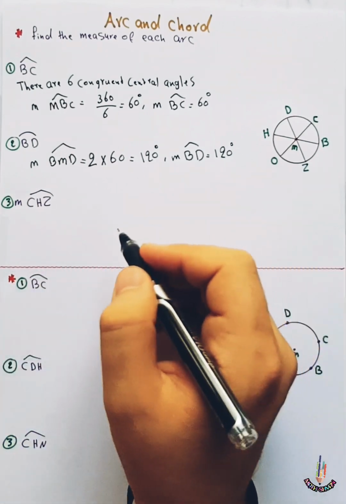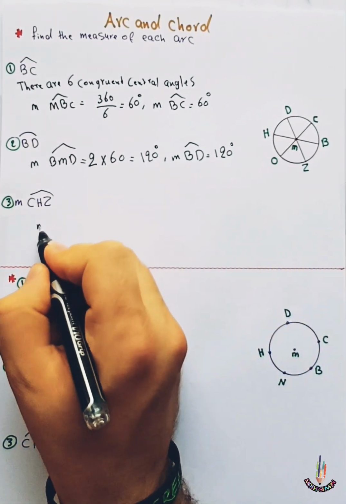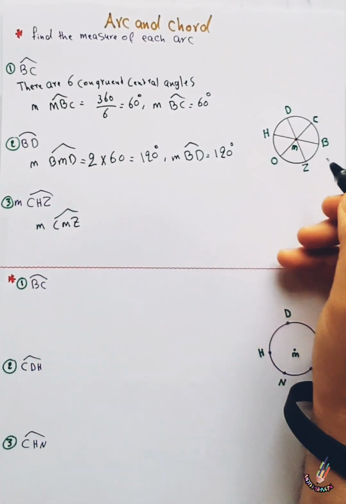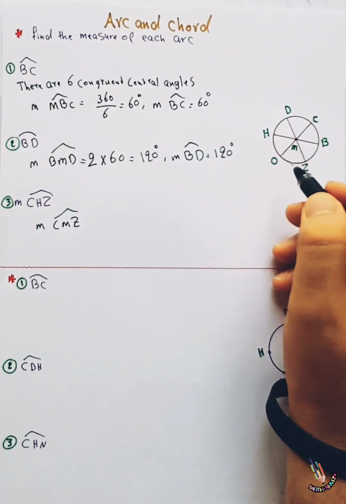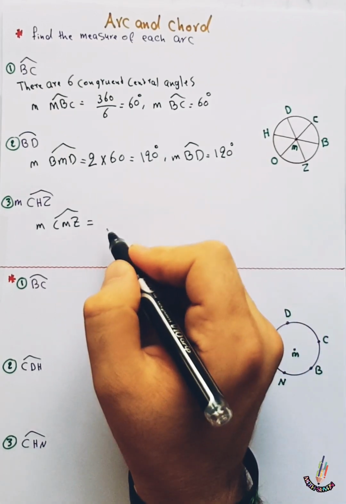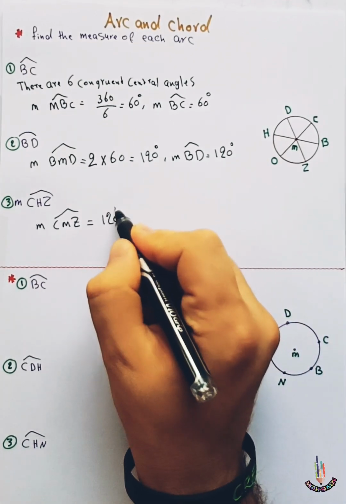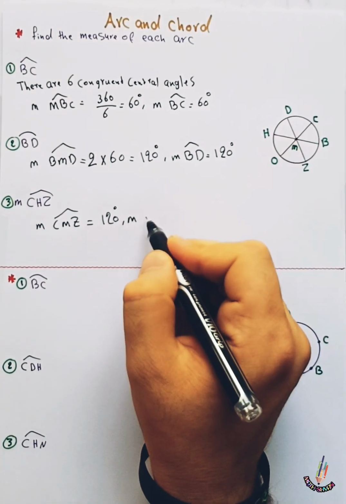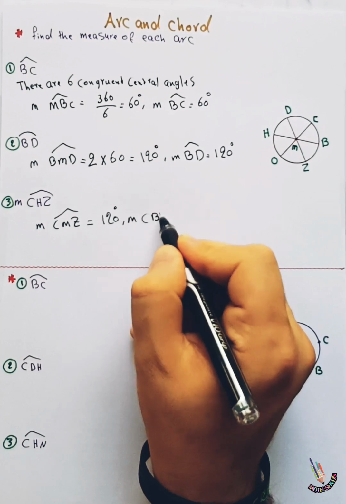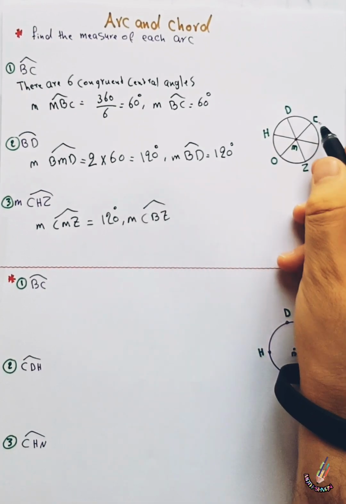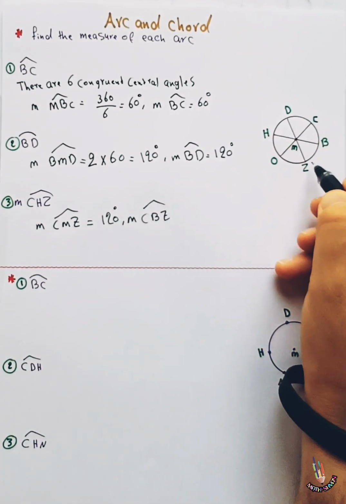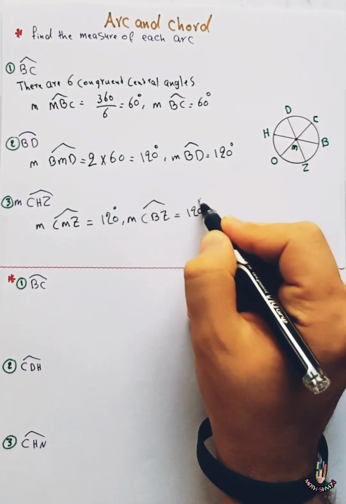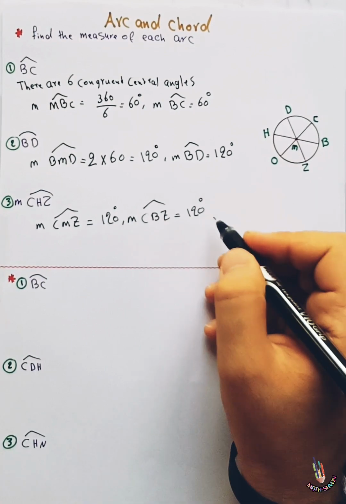After that, you have to find the measure of CHZ. So the measure of CHZ, we can say the measure of CMZ equals 120 because we have 2 equal parts. And then the measure of CBZ is also equal to 120 because we have 2 arcs.